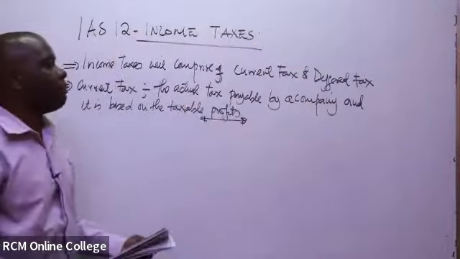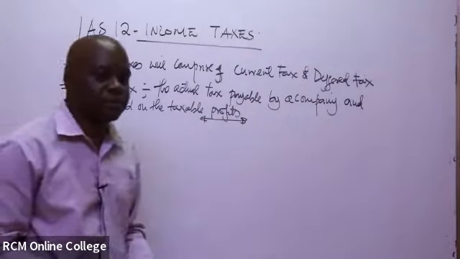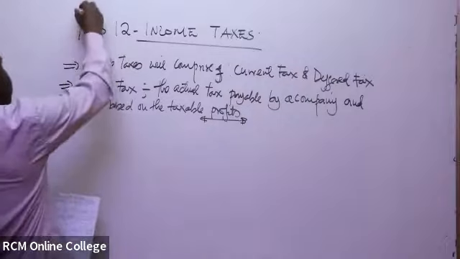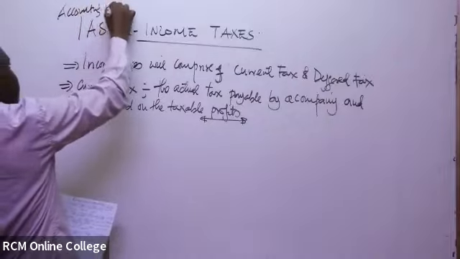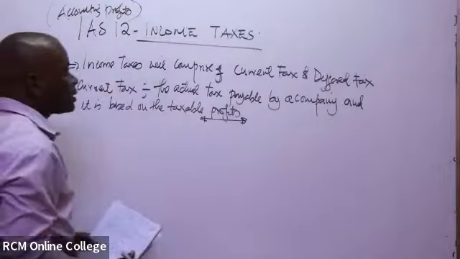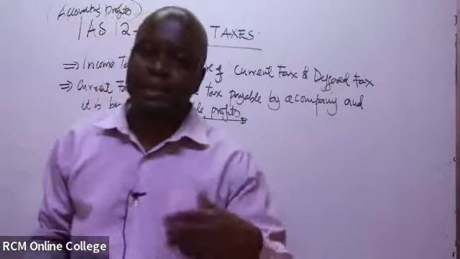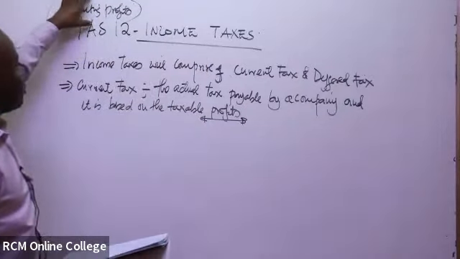Remember, under normal circumstances, when the accountant is preparing the financial statements or the books of accounts, he'll come up with what we call the accounting profits. But if the taxman is coming in to tax the company, this won't be the profits to be taxed.